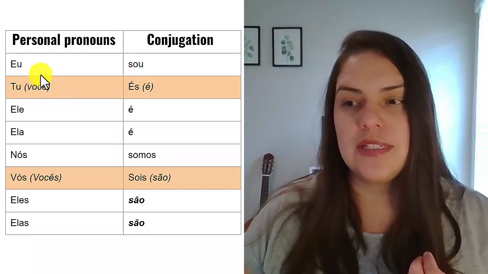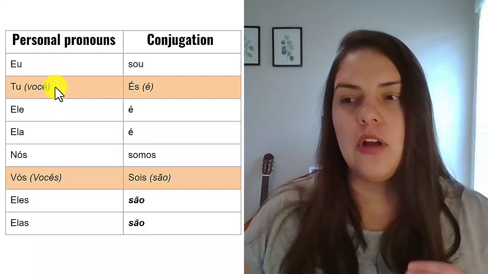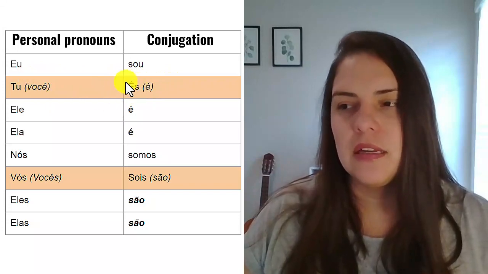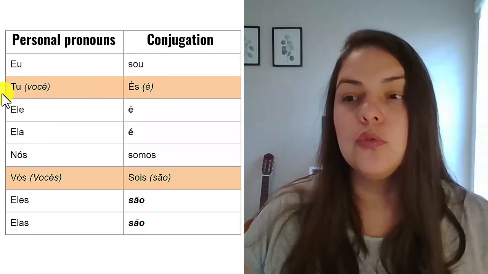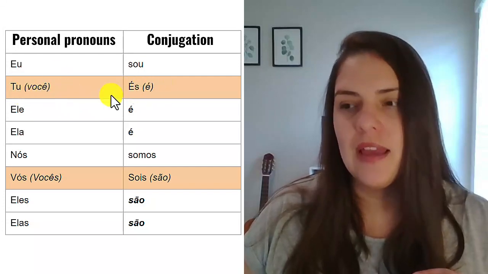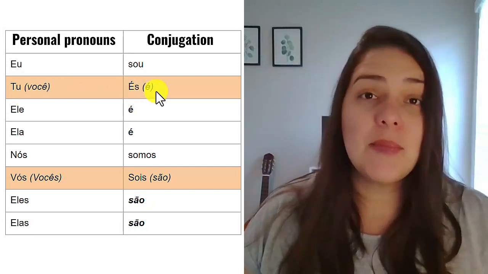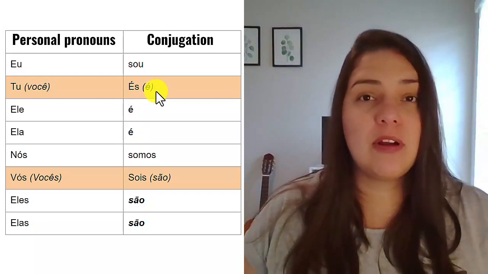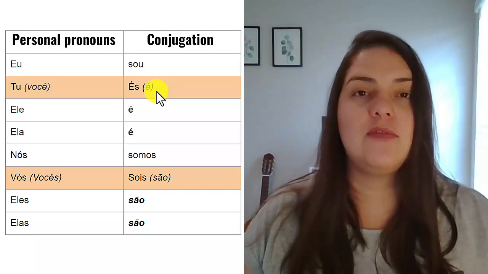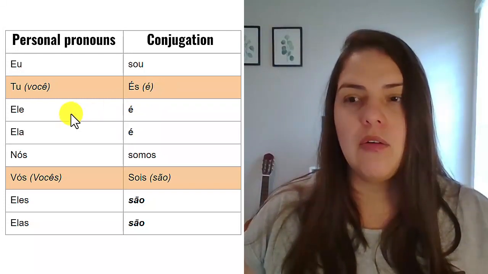Because we're using você, you're not going to say você és, because és is in direct reference to tu. Tu és. Você é. That makes it easier because then you just need to memorize é, and you know you're going to be using é when you say você, ele, or ela.